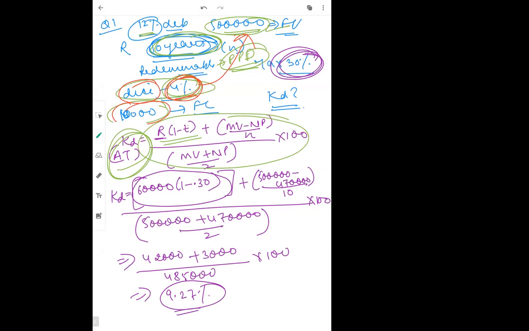Ma'am, the first one was simple, ma'am. We can find it in a single step. But the first one has a disadvantage. Don't forget, sometimes students just calculate before tax and forget to multiply by 1 minus T. So you should not forget it. Okay, ma'am. That is the only disadvantage in the first formula.